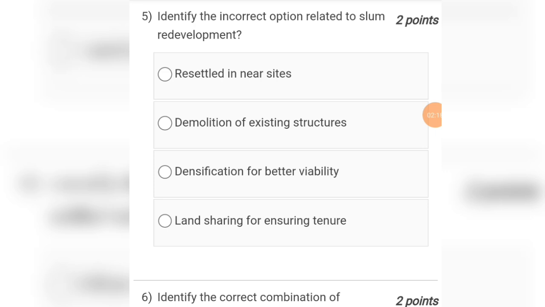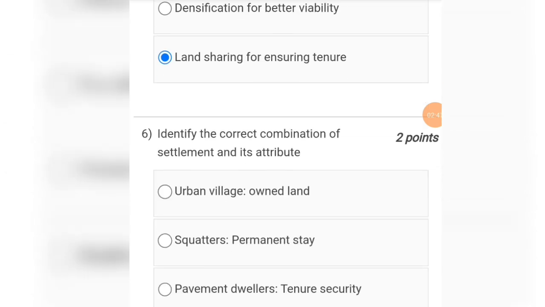Question number 5 is, identify the incorrect option related to slum redevelopment. So option A is resettled in near sites. Option B is demolition of existing structures. Option C is densification of better viability. And option D is land sharing for ensuring tenure. So the answer will be option number D, that is land sharing for ensuring tenure.